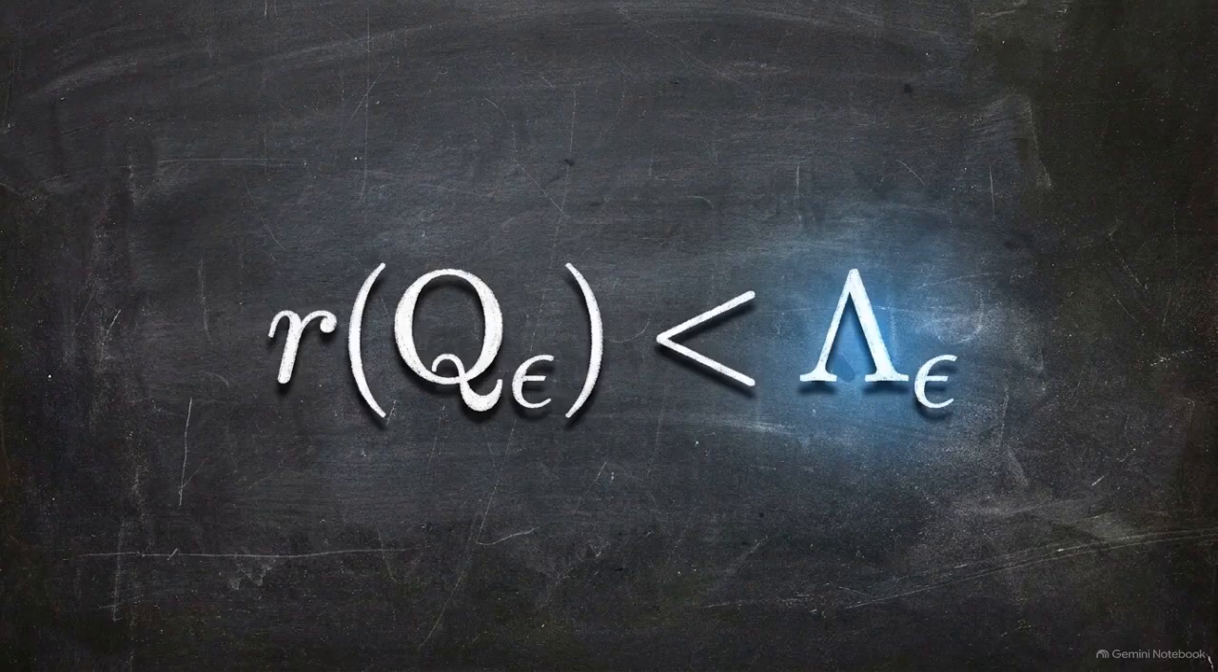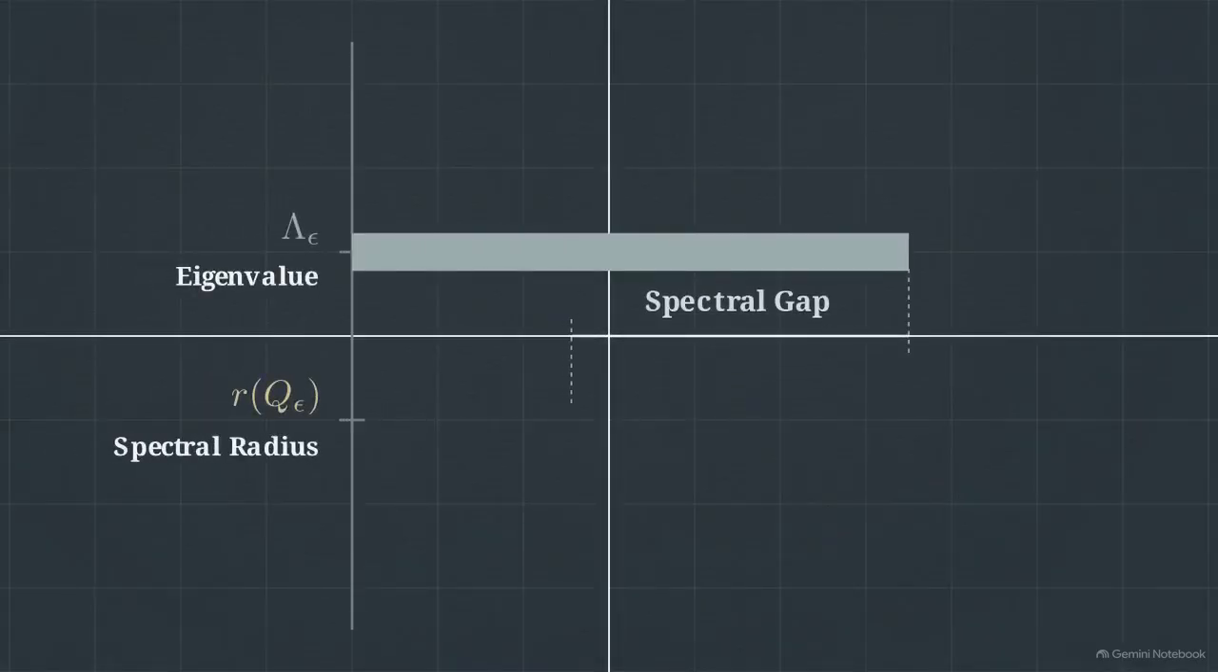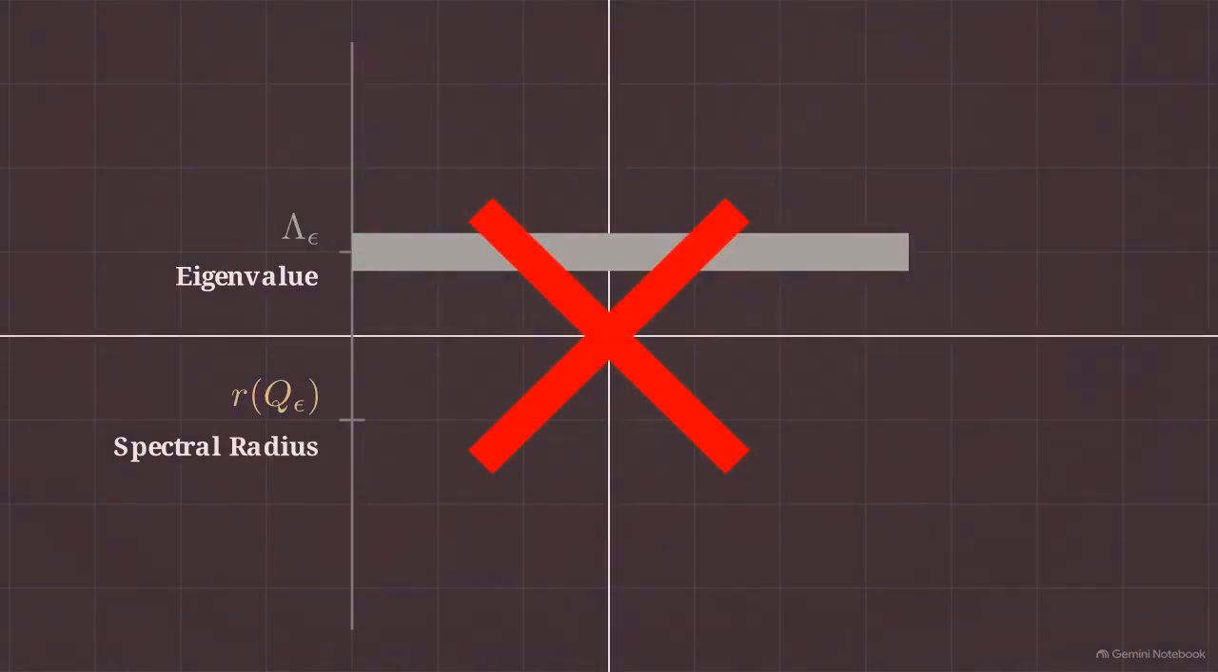This condition requires the spectral radius of the reduced return map operator, Q epsilon, to be strictly less than the dominant eigenvalue, lambda epsilon. If the spectral radius equals or exceeds the eigenvalue, the framework fails to provide a spectral gap, and the entropy formula remains uncertified.